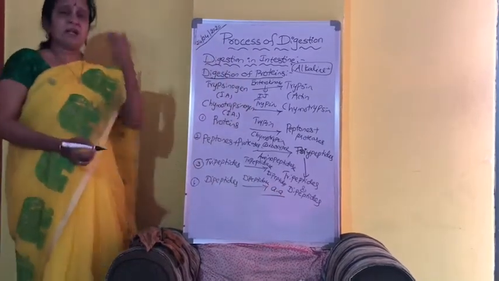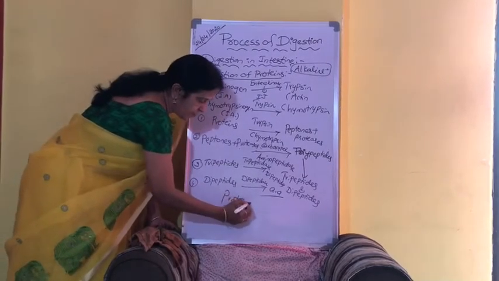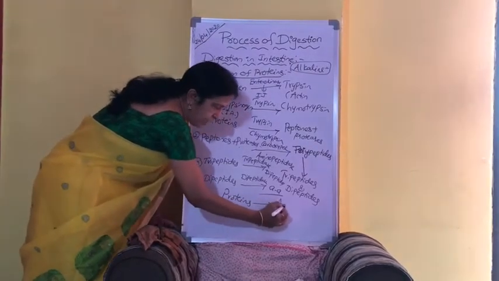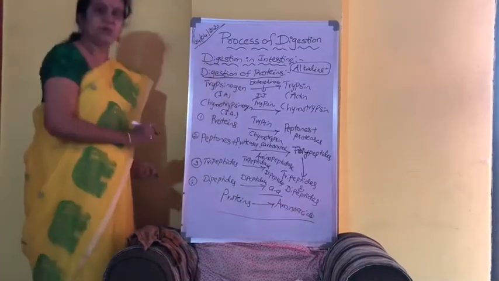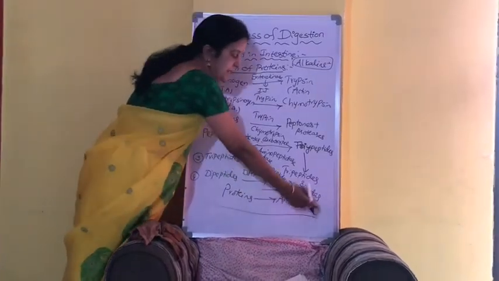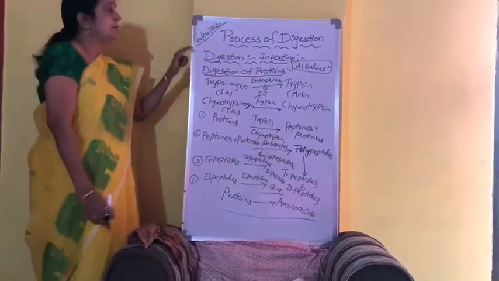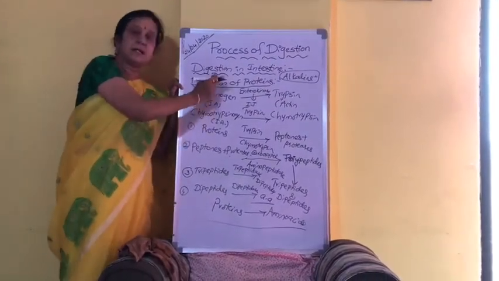And we know very well the ultimate end products of proteins are the amino acids. So thus the proteins will finally be converted into amino acids. Thus the proteins will be digested in the intestine.